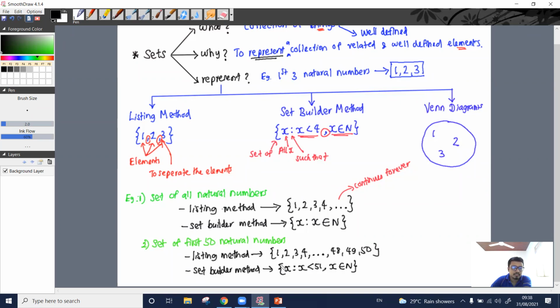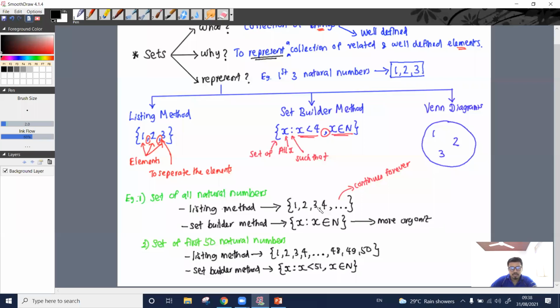That gives the idea of the natural numbers less than 51, using the set builder method. So if you consider these first two examples, what is the more organized way to represent these given sets? Is it the listing method or the set builder method?